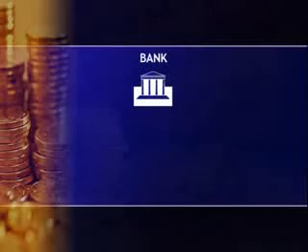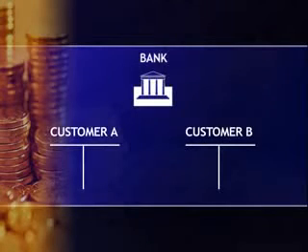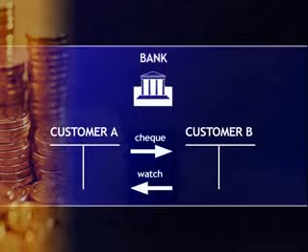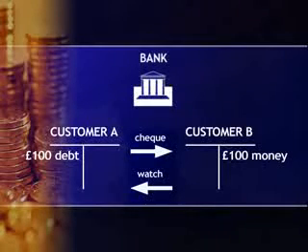Imagine there's just one bank in the economy with two customers who open a new account. They both start with a zero balance on their accounts and the bank issues them with a chequebook. Let's say customer A buys a watch from customer B for £100 and writes a cheque in payment. Customer B deposits the cheque in the bank, and now the bank credits customer B with £100 and debits customer A by the same amount.